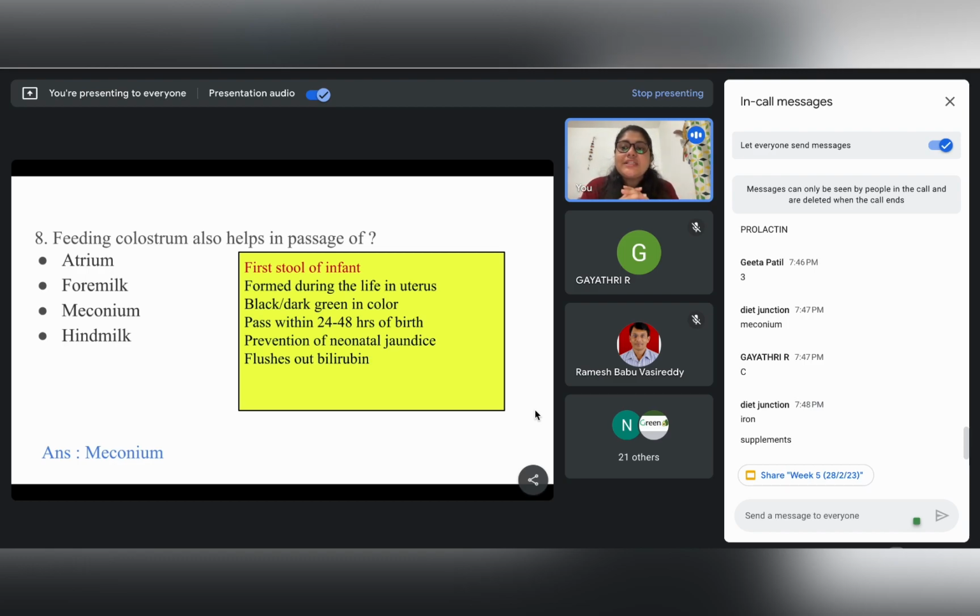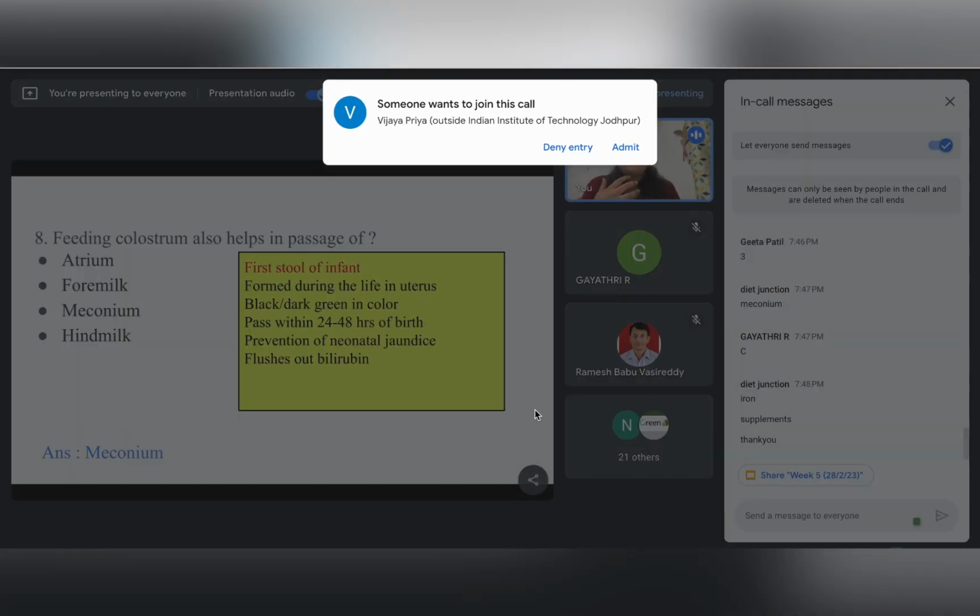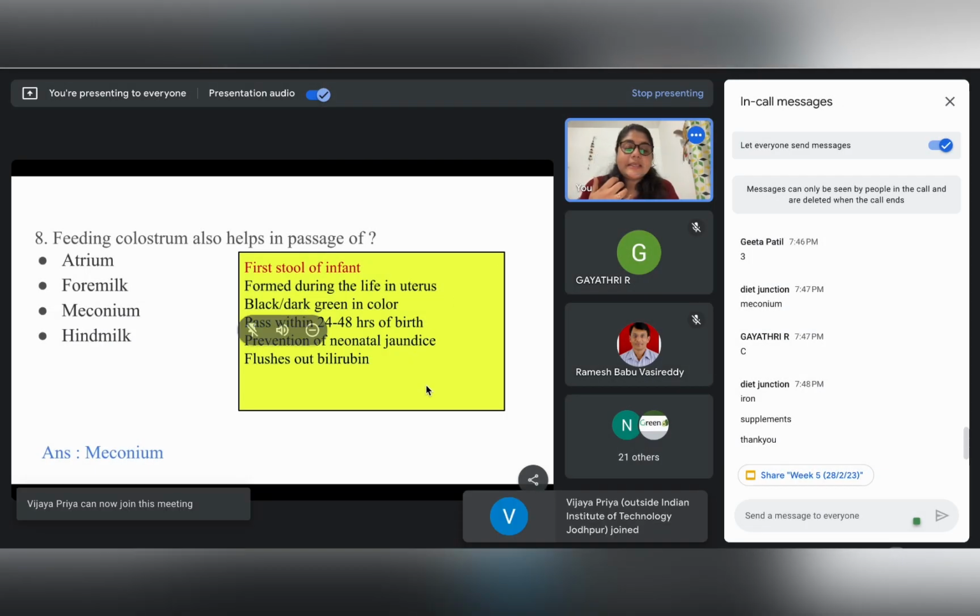This meconium usually passes between 24 to 48 hours of birth. And sometimes, if babies are not able to pass this meconium, this can also lead to neonatal jaundice, right?